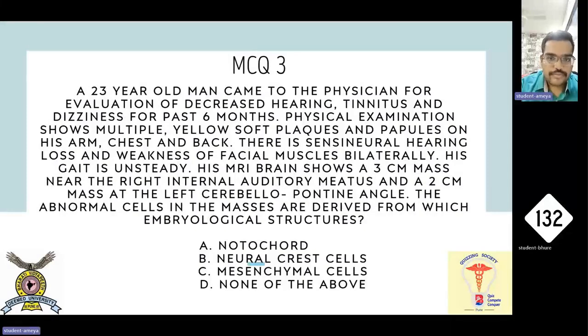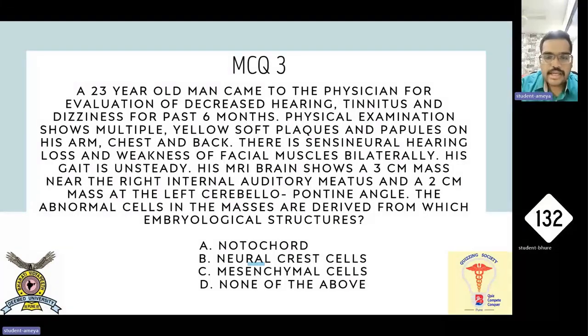Let's go to the last question of today's snippet. The abnormal cells in the masses are derived from which embryological structures? A. Notochord. B. Neural crest cells. C. Mesenchymal cells. D. None of the above. So this question seems like an embryology question, where they're asking you what is the derivative. So let's look at the keywords. The keywords here are 1. Sensory neural hearing loss. 2. Brain showing a mass in the left cerebellopontine angle.